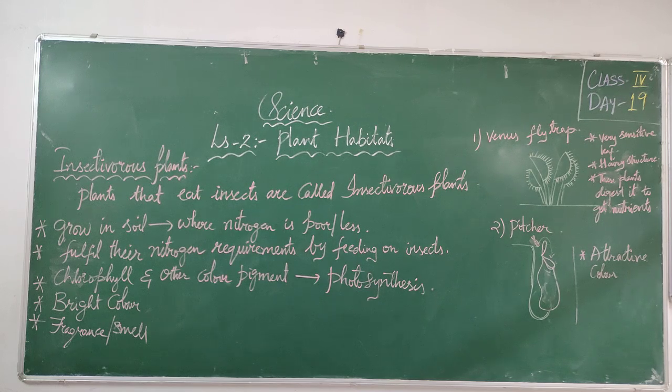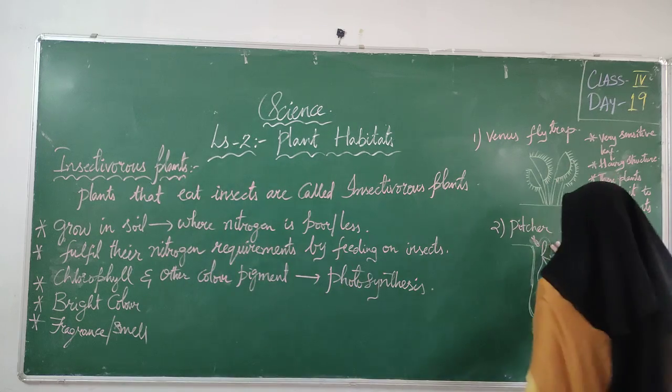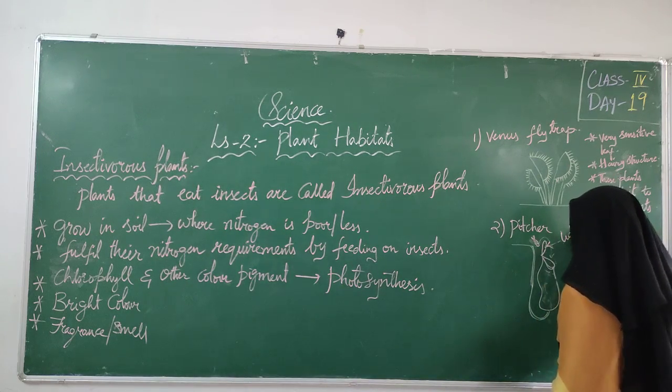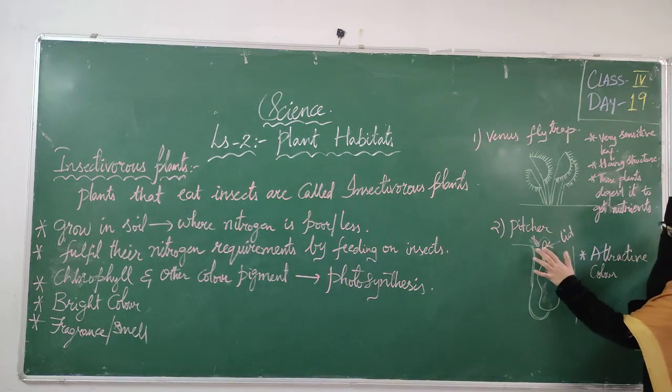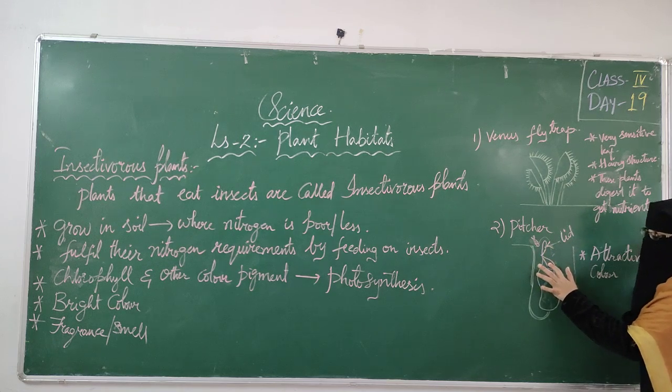The plant closes its lid and does not allow the insect to go out. What do you call this one? This is called a lid. Okay, we are having one lid. When insects come to the pitcher plant, they will sit here. When an insect comes and sits here, the plant will close this lid.